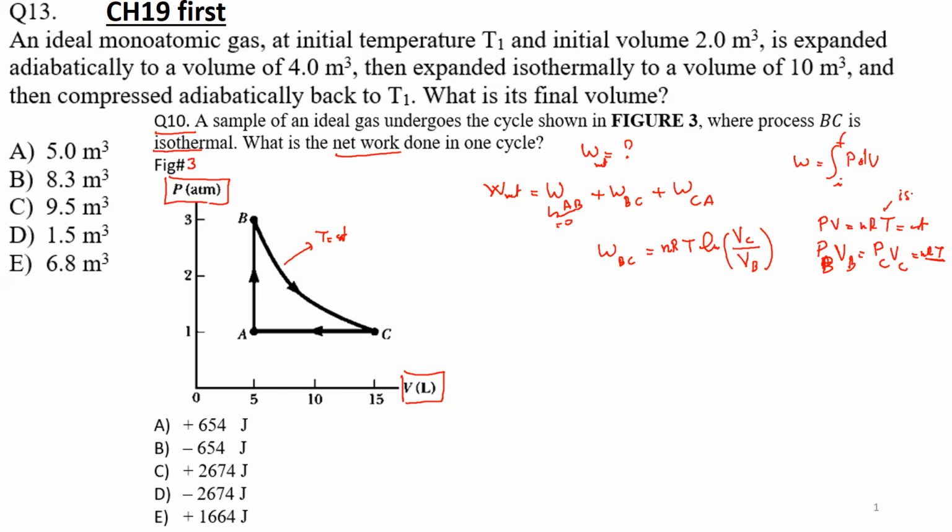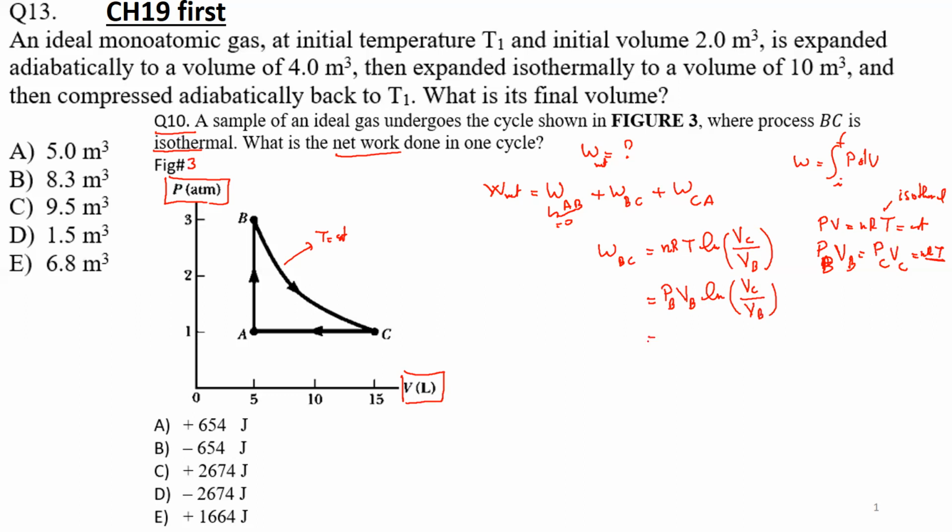B to C is an isotherm, don't forget it. So work is, I just replace nRT by PB VB, ln, natural log of VC, V final, divided by V initial, which is VB.